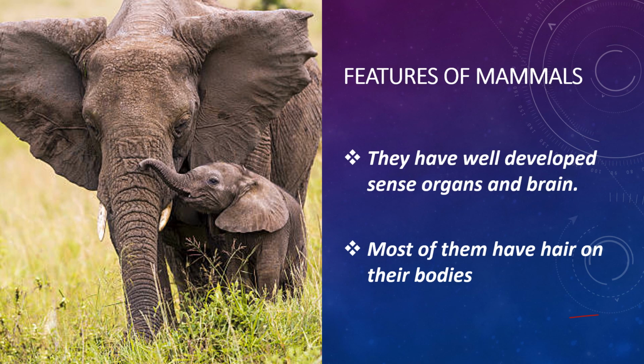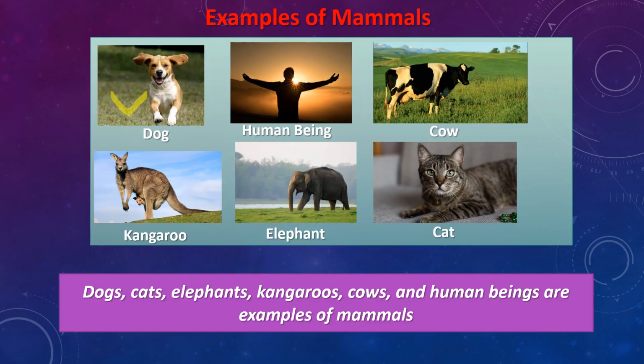They have well-developed sense organs and brain. Most of them have hair on their bodies. Now, let us look at some examples of mammals. Dogs, cats, elephants, kangaroos, cows, and human beings are examples of mammals.